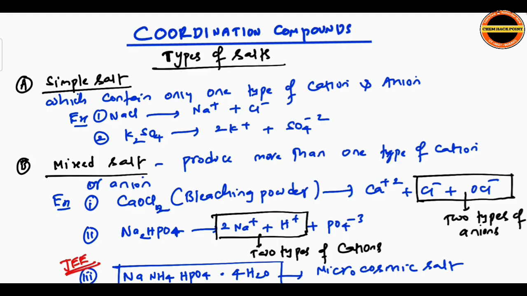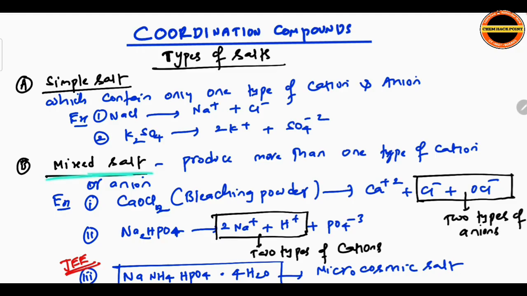First, starting with types of salts. Here we mainly consider first the simple salt. How do we define a simple salt? Salts which contain only one type of cation or anion, which can produce only one type of cation and anion, we refer to as simple salts. Like NaCl, it can produce Na+ and Cl-, K2SO4 gives 2K+ and SO4 2-.